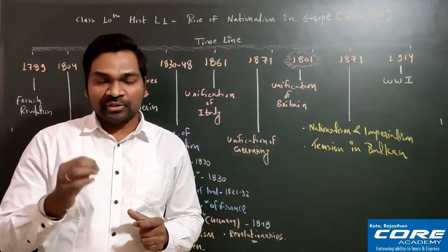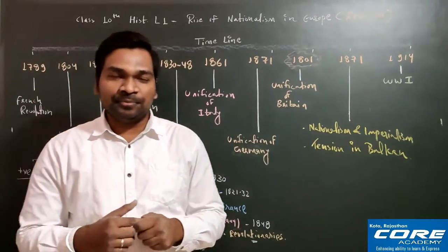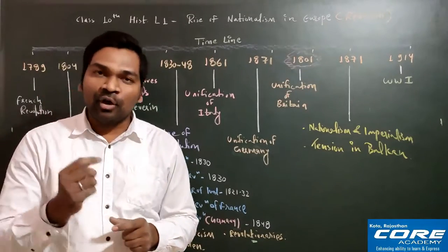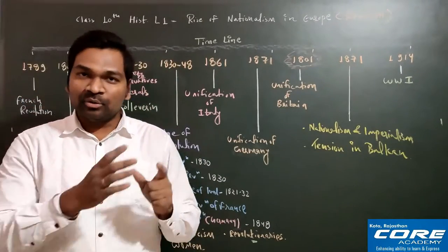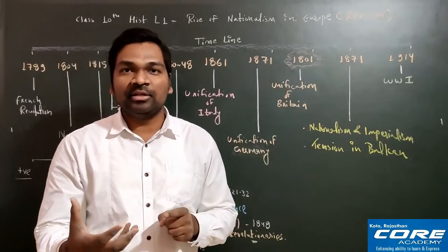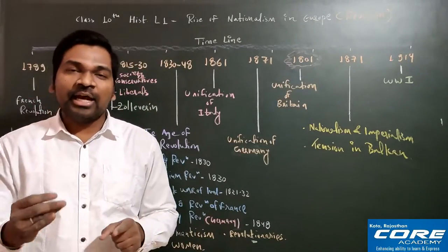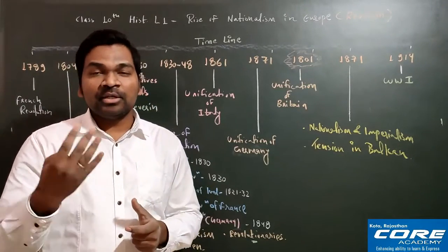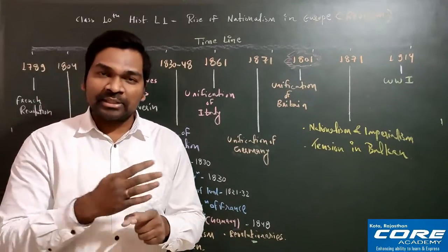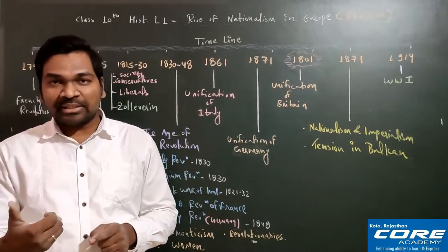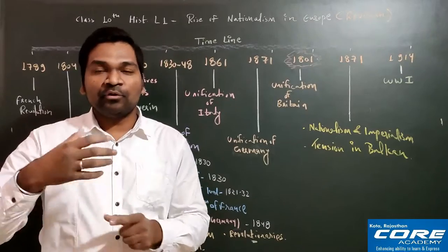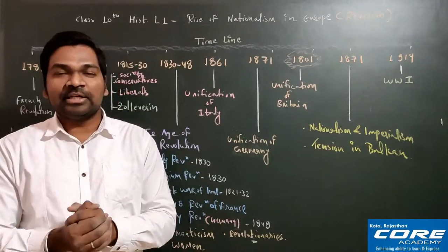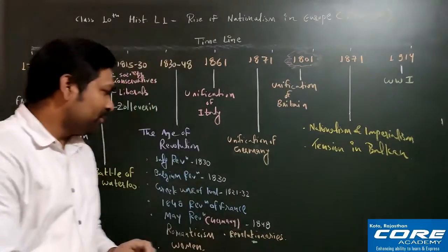So once again I'm repeating, the first point was that he said everyone will be equal in front of law. The second point, he said that privileges based on birth have been finished. The third point was that he improved the transportation and communication system. The fourth point was the feudal system has been finished. The farmers and peasants have been freed from serfdom, as well as protection of private property. These were the points collectively if you want to talk about the positive points.